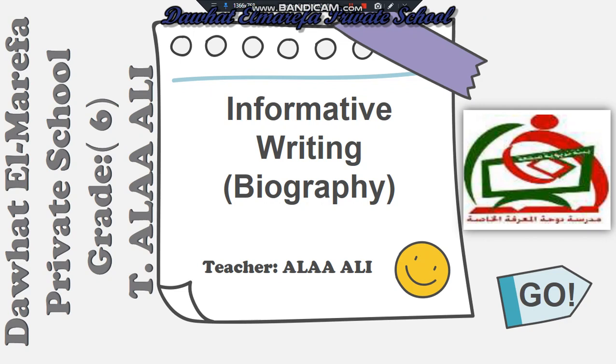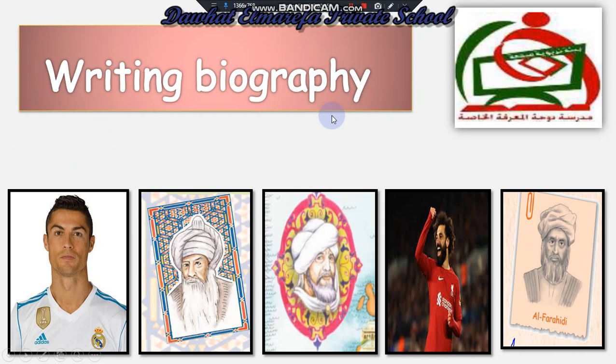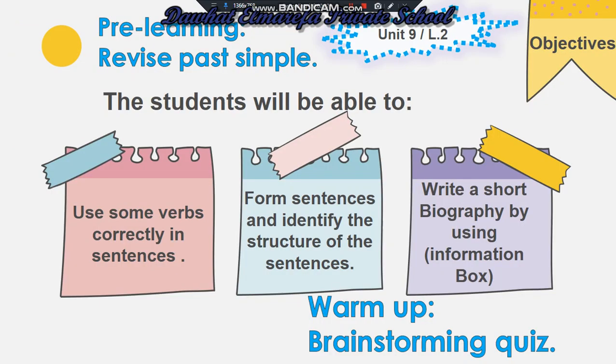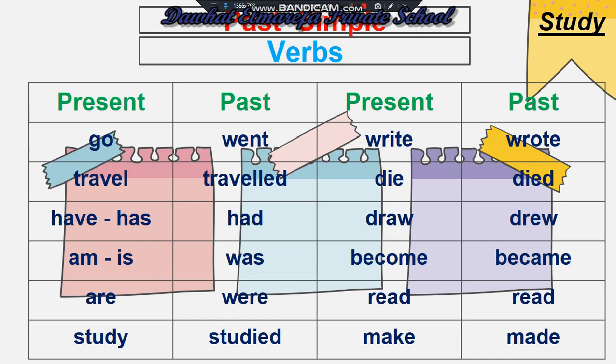Today we are going to revise how to write a biography about famous people. Here we have some famous people, and we can use them in writing a biography about their life. Before we start our lesson, let's revise some verbs in the present form and in the past form.